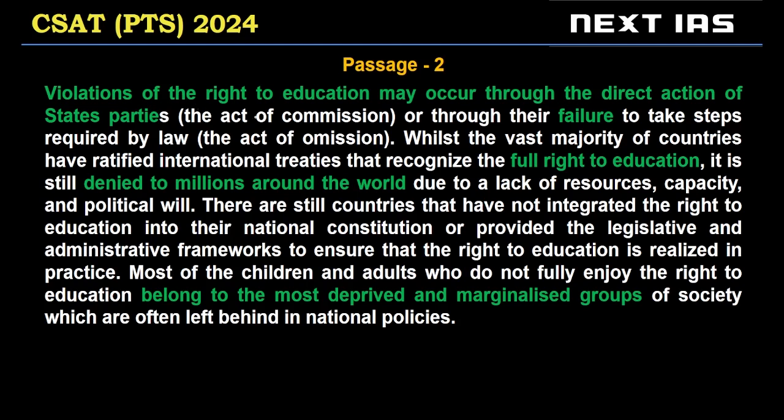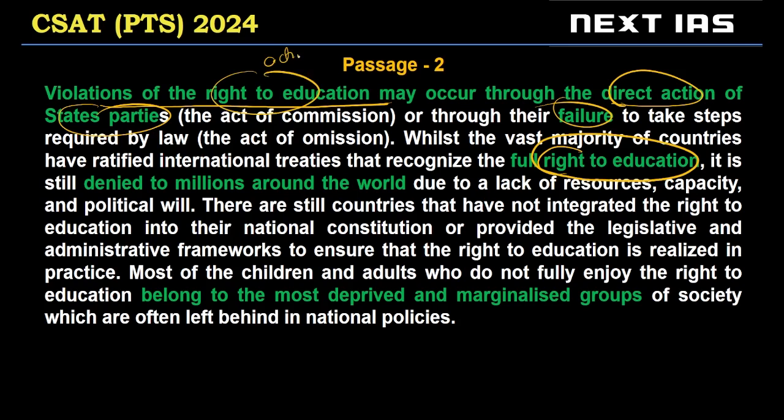Now, in this case, we're discussing implementation of the right to education. Violations of the right to education can occur through direct action of the state's parties, right? Or through failure of omission. They might not take action. So violation of the right to education can happen due to action or inaction of the state. Correct? This is what the passage is talking about.